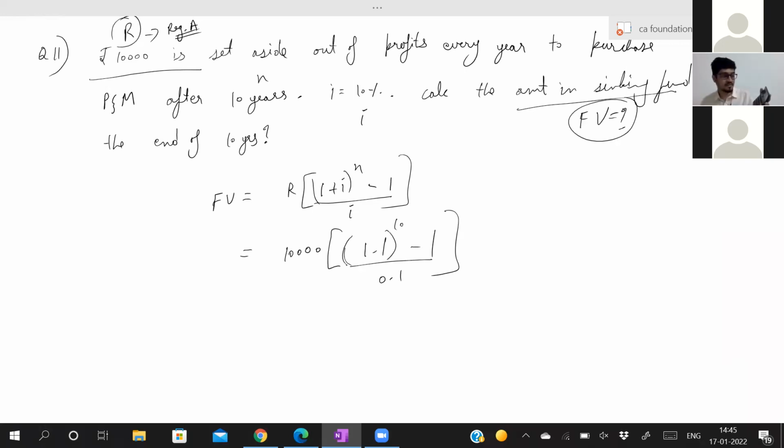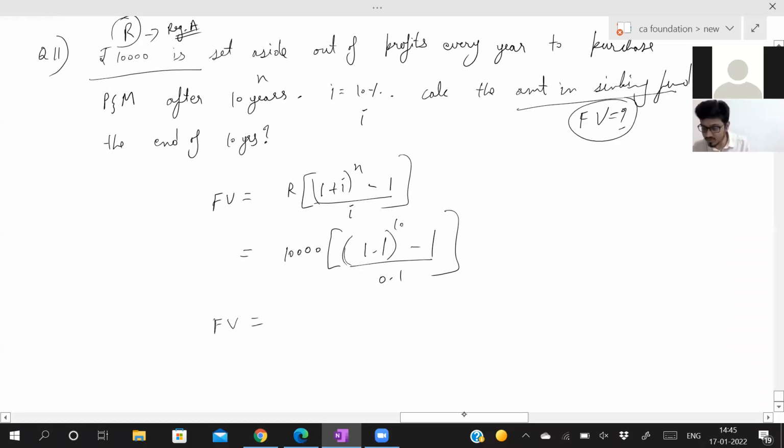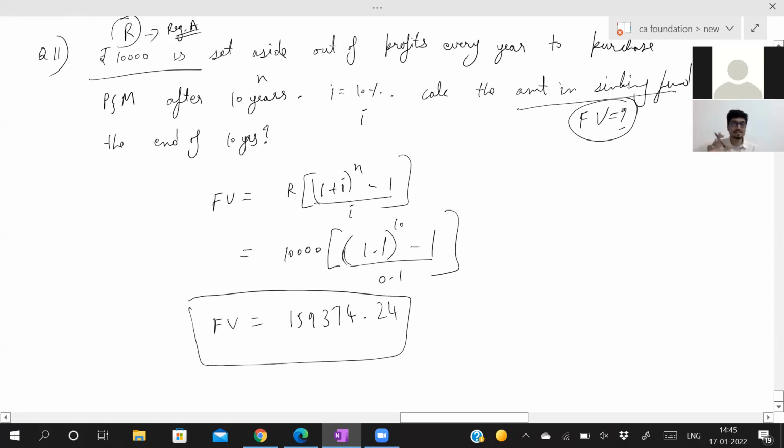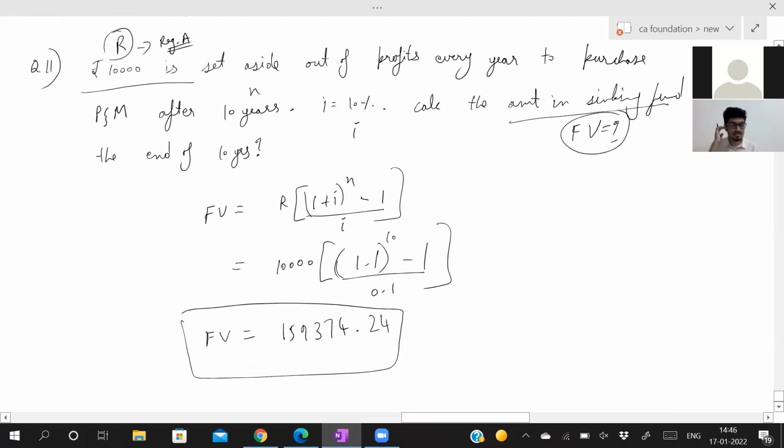I got 1,59,374. So future value, the amount in sinking fund, is how much? 1,59,374.24. This is my value in sinking fund after 10 years. If I set aside 10,000 every year, when interest rate is 10%, my value in sinking fund will be 1,59,374.24. This is my answer. See, if you know the formula, you can do the sum in 1 minute.